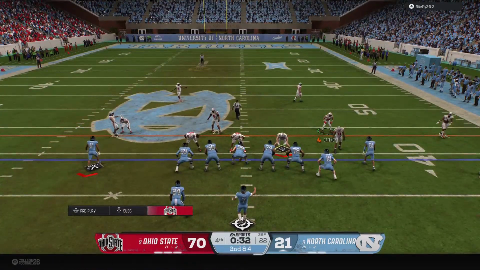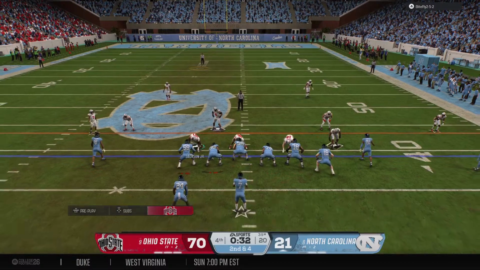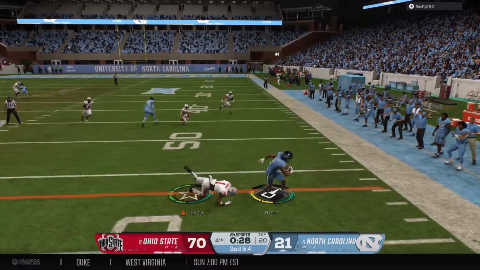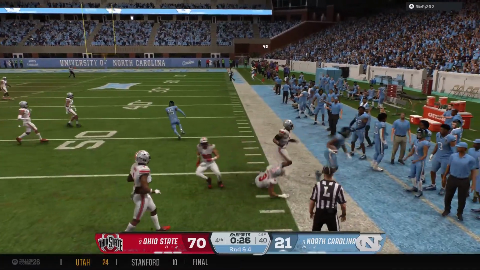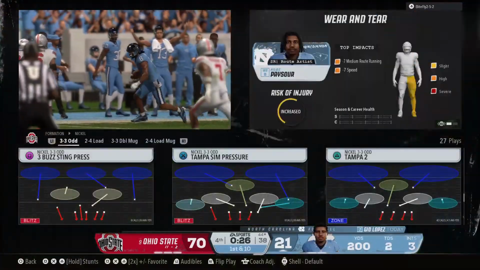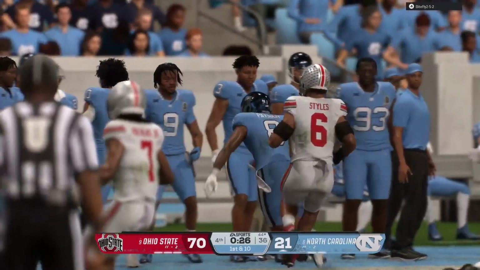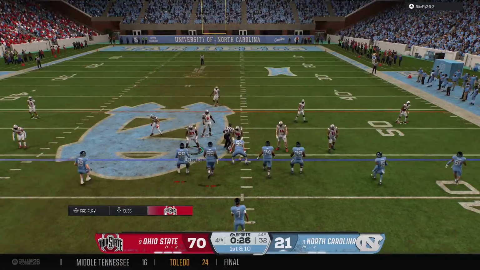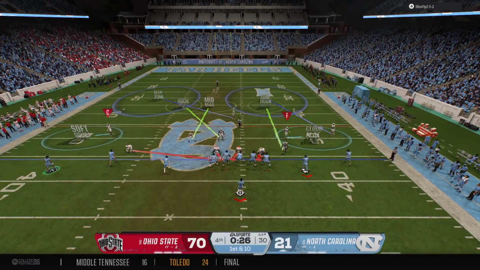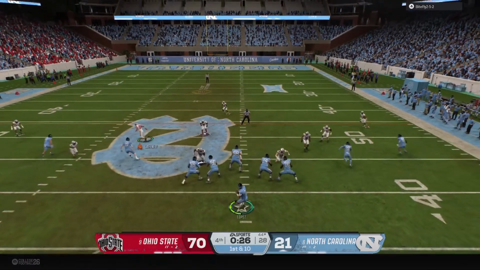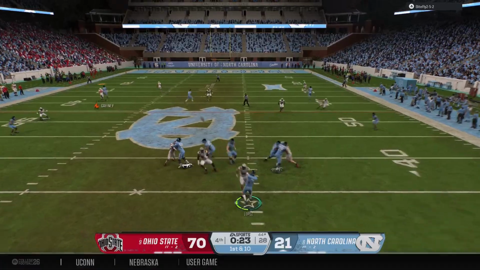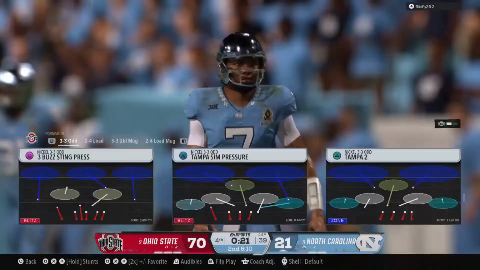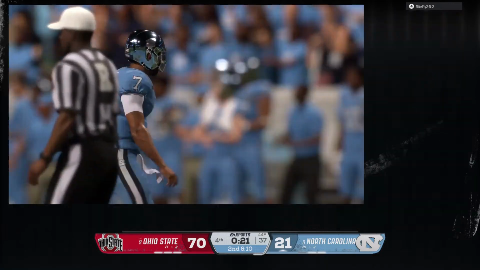That completion makes it 2nd and medium. Looking downfield, it's Lopez. Caught by the receiver. Breaks a tackle into the clear. Ball carrier heads out of bounds, but the pickup is good enough to move the chains. 1st down. And the Tar Heels begin a new series here, 1st and 10. Quarterback drops back from the shotgun, looking for a receiver. Taking a deep shot here late in the game. Downfield shot falls incomplete. Couldn't quite connect there.